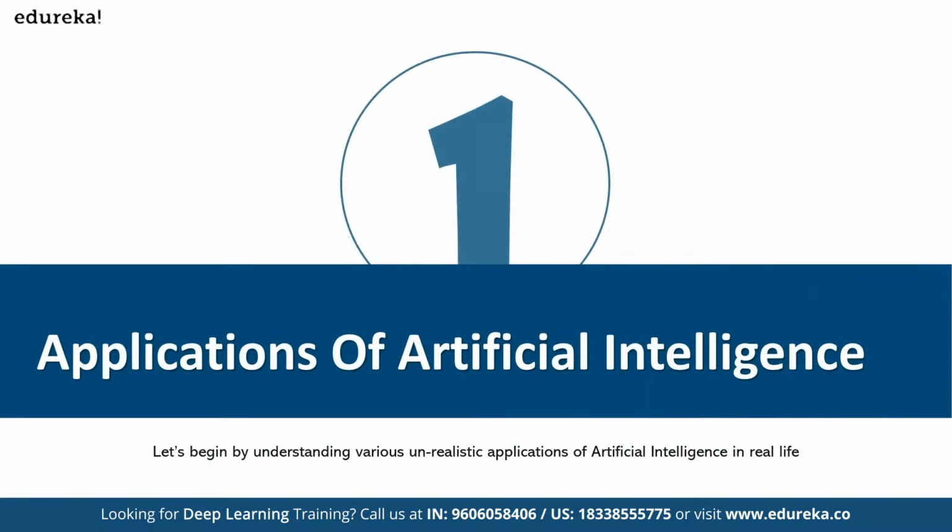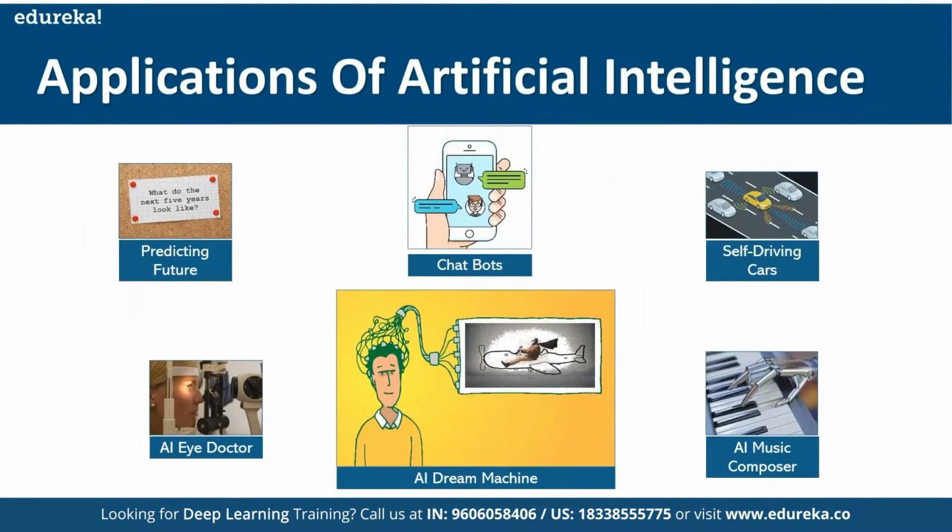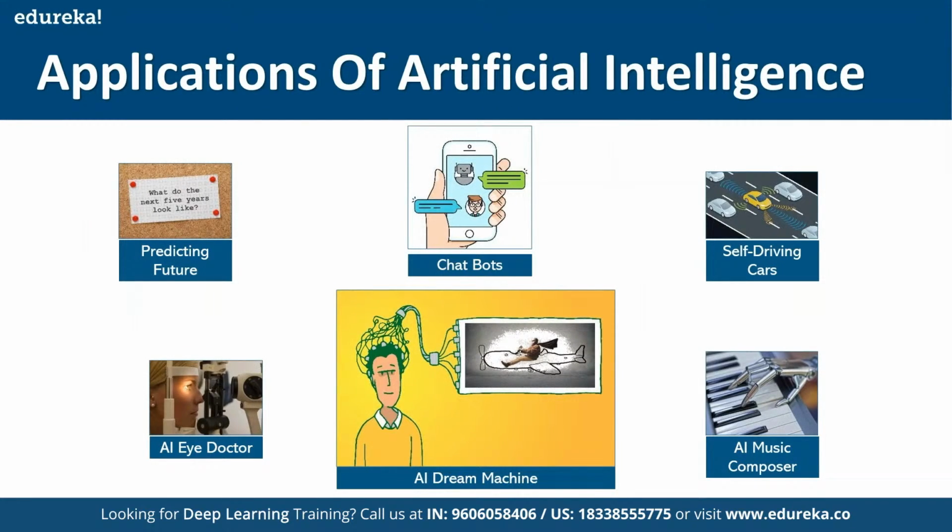First, let's look at the applications of machine learning. More specifically, we'll be looking into the applications of artificial intelligence. Some of the applications which we are already seeing in our real life are predicting the future, chatbots which we are using in almost every marketplace that is currently present. It could be Amazon, Zomato, Swiggy, Flipkart, or self-driving cars, which is nothing but the driverless car, AI music composition, AI dream machine, AI eye doctor. So these are some of the applications of artificial intelligence.